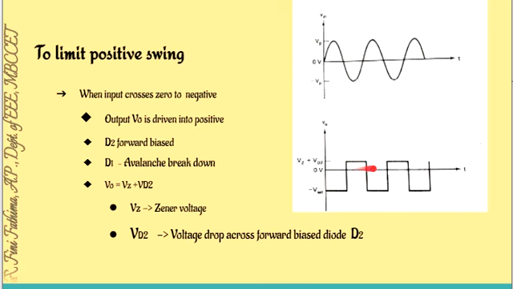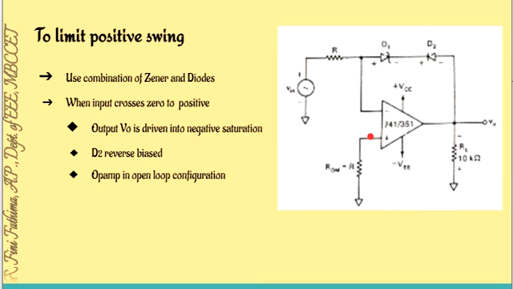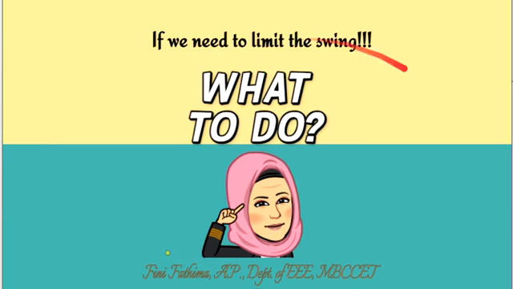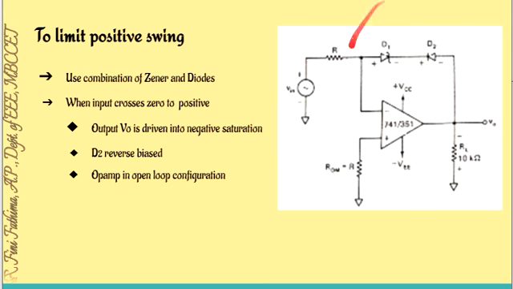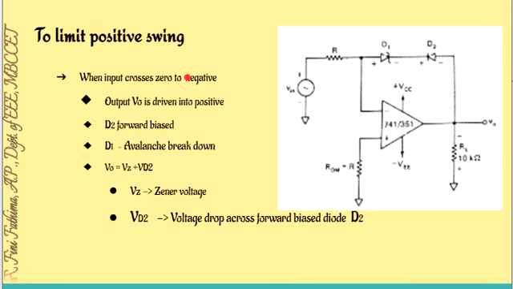Here we are limiting the voltage swing of the positive side. So how to limit the voltage at the positive swing? We can employ a combination of Zener diode and a normal diode, precision diode or a normal rectifier diode to limit the swing. In order to limit the positive swing, that is in order to reduce the positive swing, we have to make diode D2 a normal diode and D1 a Zener diode.